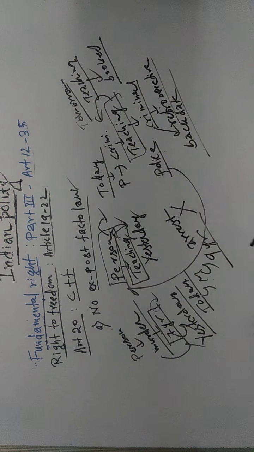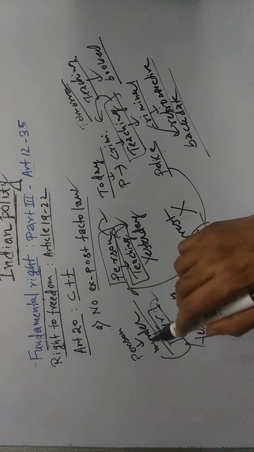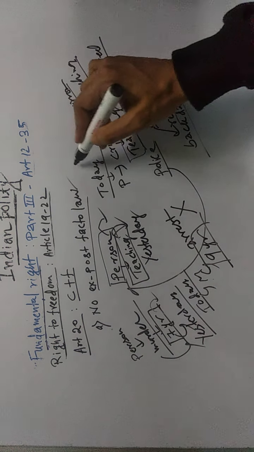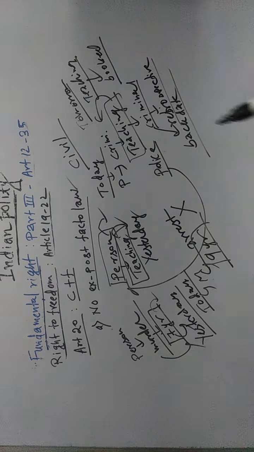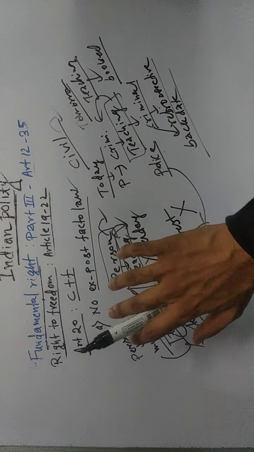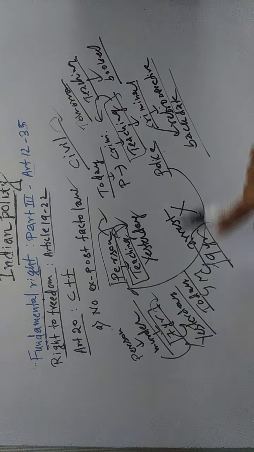But now let's assume today the law has been amended, or a new law comes, and it says that for murder the maximum punishment is 9 years imprisonment. Now this person cannot be given 9 years imprisonment because when this person committed murder, that time the law was different. That means a criminal act cannot be given a retrospective effect. But this is not applicable for a civil law. That means a civil law can be given a retrospective effect. That means civil law can come into force from a back date. So this provision of no ex post facto law under Article 20 is applicable to criminal law only.